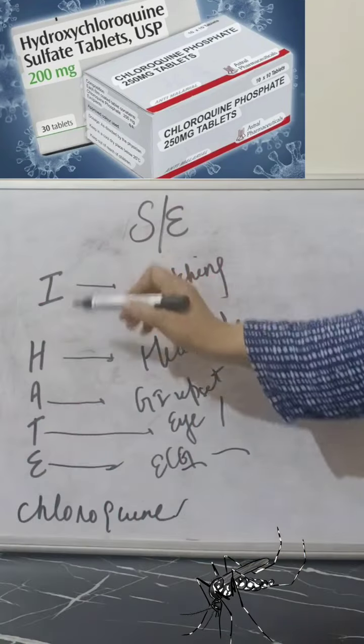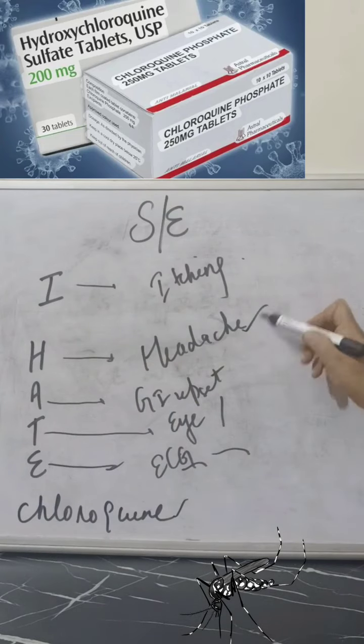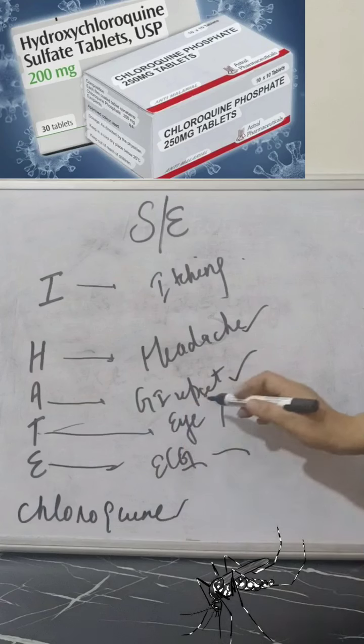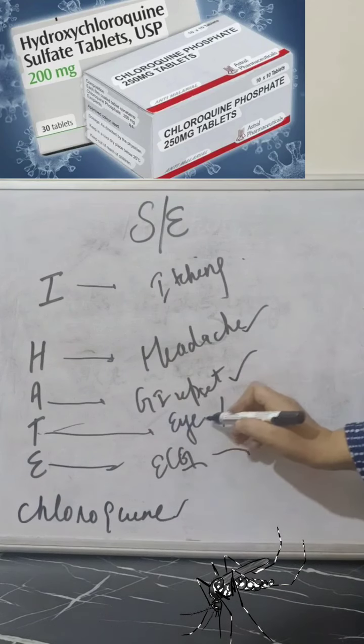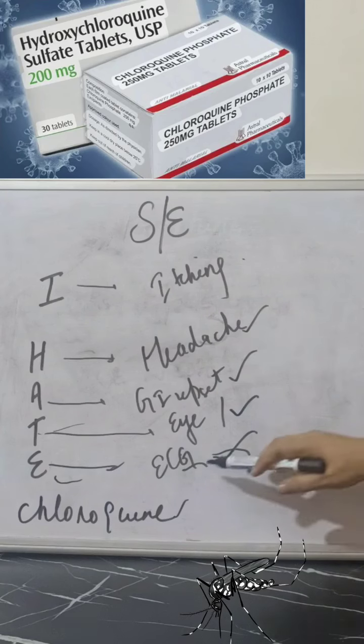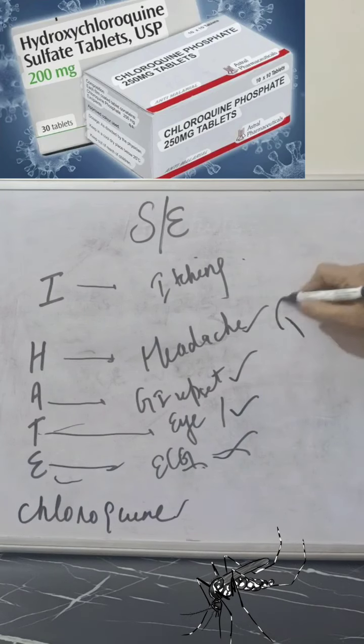So, I hate chloroquine. I for itching, H for headache, A for abdominal upset, T for toxic to the eyes, and E for ECG changes, so it is cardiotoxic. The most important side effect is retinopathy. If it comes in the exam, the most important is